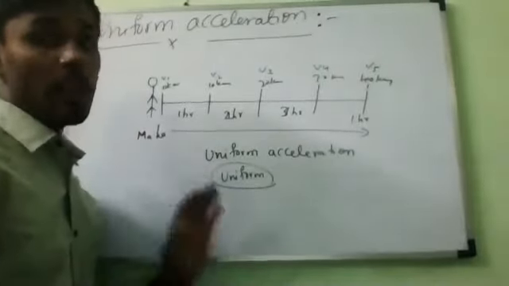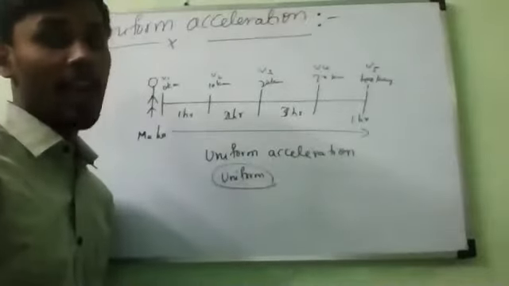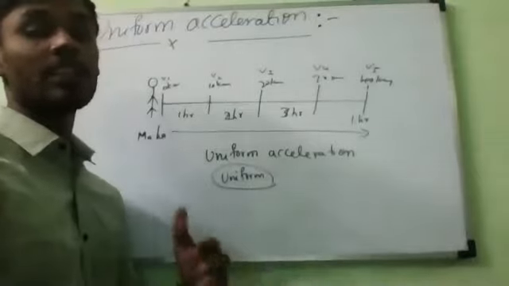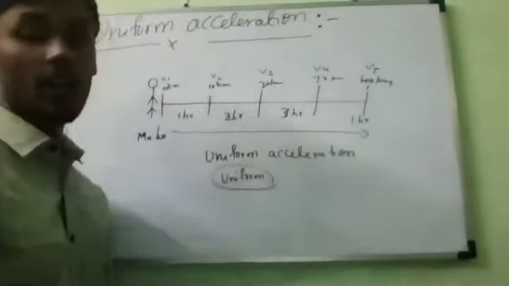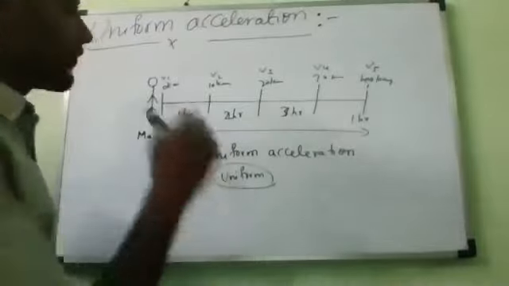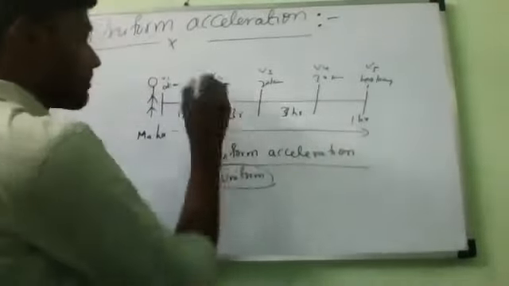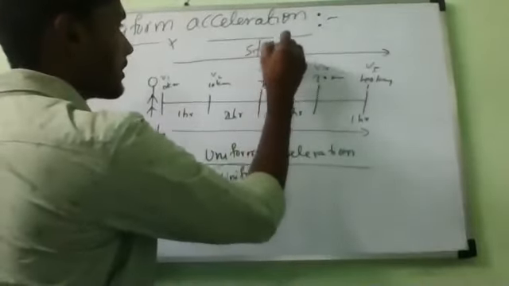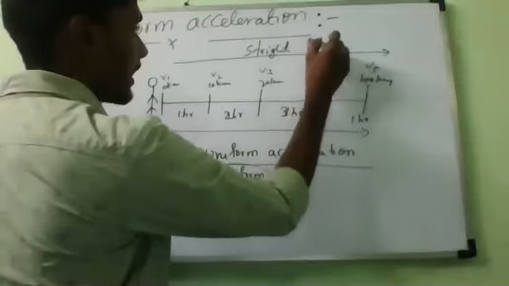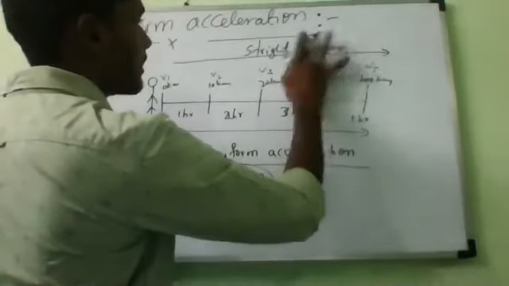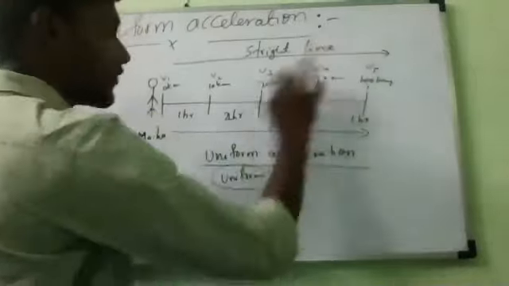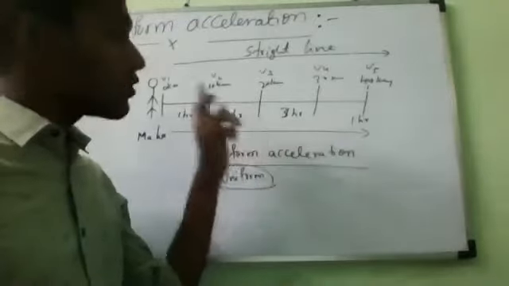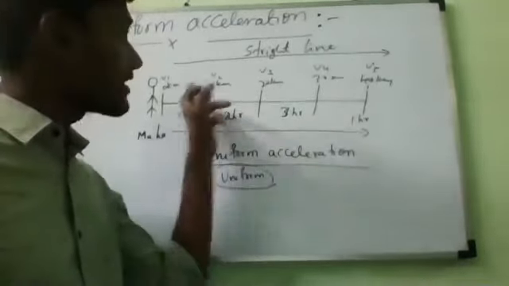Now, if a body has a uniform acceleration, it travels in a straight line and its velocity increases by equal amounts in equal intervals of time. That is the meaning of uniform acceleration. The body is traveling in a straight line, and the change in velocity is at a uniform rate.